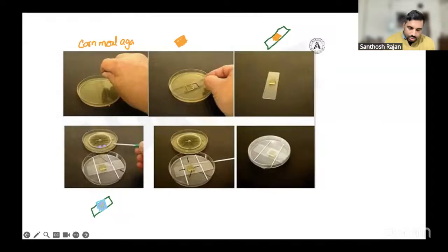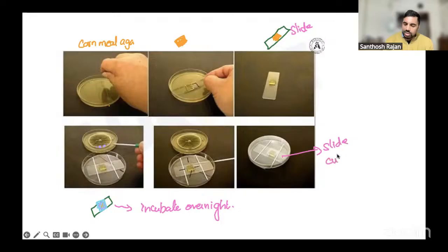After this, you have to incubate it overnight. Usually 24 hours is enough. Next day, if you look, you'll see the spores are formed very well, again only in the corner of the slide. That's what we call slide culture, because we're doing the culture on the slide. It's very simple, to see whether the spores are formed properly or not. That much only. Very, very easy technique. Okay, now, next.